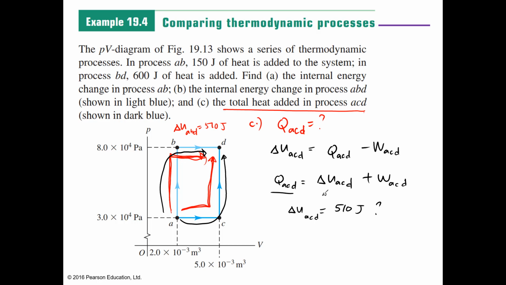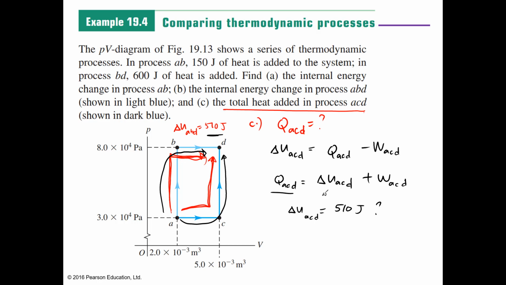The point of internal energy is how much energy changes from point A to point D, from initial state A to final state D. So whichever path, your delta U should be the same. And we know that the change of energy in the upper path is 510 joules.